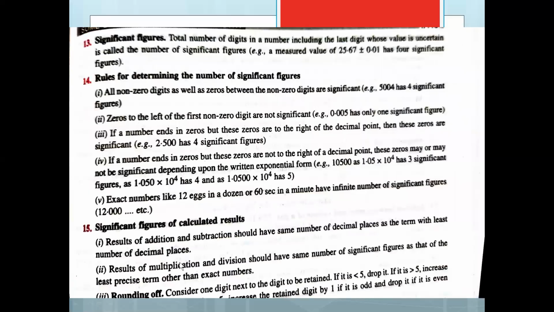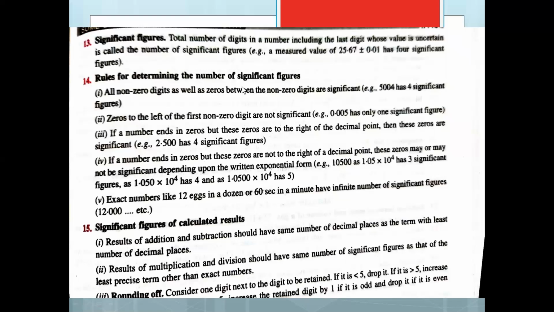Then significant figures. Total number of digits in a number, including the last digit whose value is uncertain, is called as significant figures. For example, if you see a measured value of 25.61 plus minus 0.001, it has 4 significant figures.